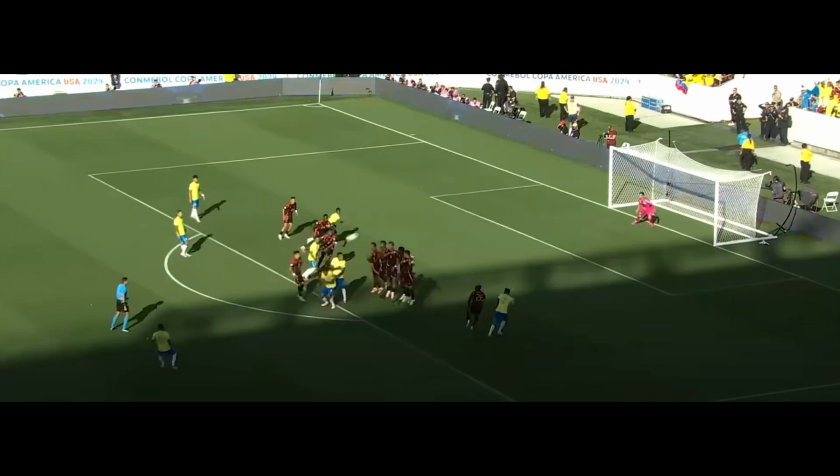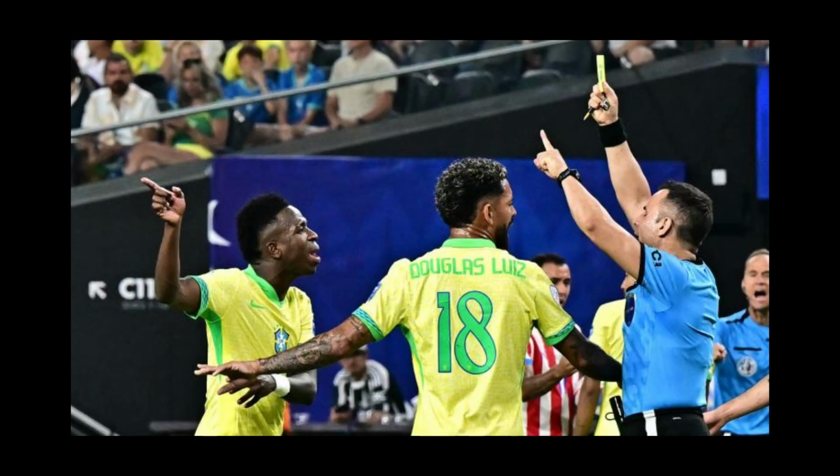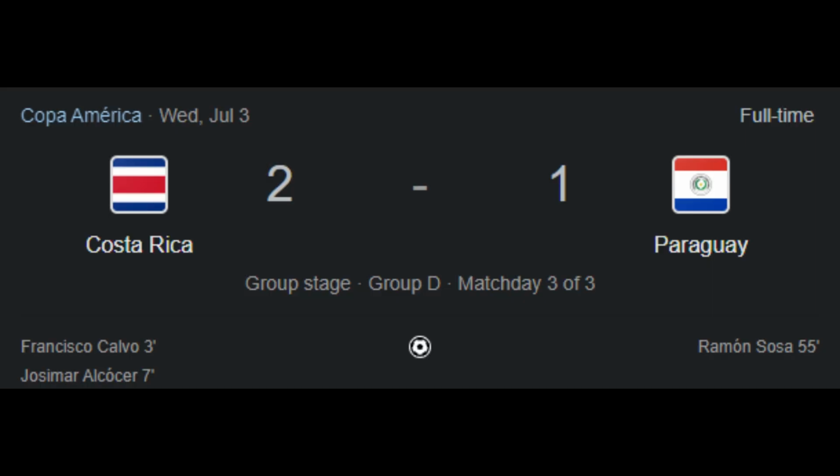The Brazilians started the match very well because Rafinha scored a goal in the 12th minute. In the second minute of added time to the second half, Daniel Munoz scored the equalizer. It is also worth adding that Vinicius received a yellow card in this match, which means that he will not play in the quarterfinals. In the last match of the group stage, Costa Rica faced Paraguay.